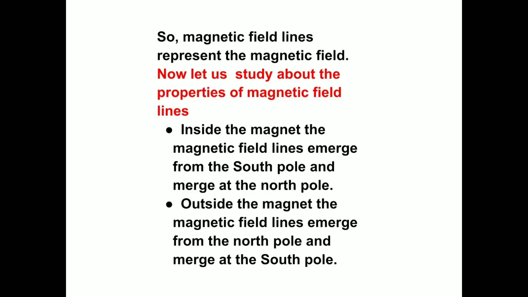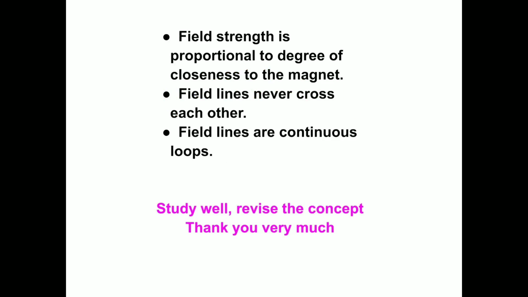Now, let us study the properties of magnetic field lines. Inside the magnet, the field lines emerge from the South Pole and merge at the North Pole. Outside the magnet, the magnetic field lines emerge from the North Pole and merge at the South Pole. Field strength is proportional to the closeness to the magnet. Field lines never cross each other. Field lines are continuous loops.